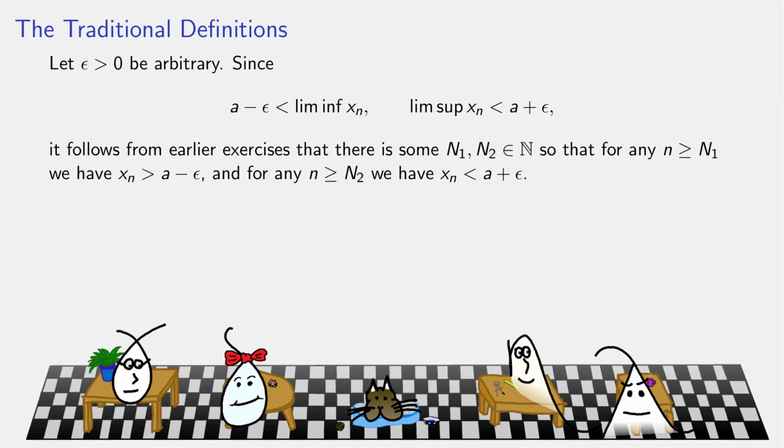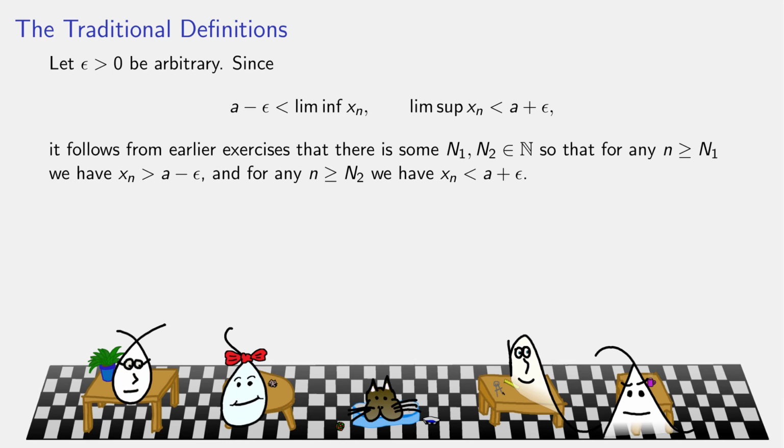Since we need to prove something about every positive epsilon, just pick a positive epsilon and let it be arbitrary. But now A minus epsilon is a smaller number than A, and A was the LimInf. But A plus epsilon is a bigger number than A, and A was also the LimSup. So from earlier exercises, we know that since A minus epsilon is less than the LimInf, there are only finitely many terms less than A minus epsilon, which means past a certain point, they are all bigger than that.